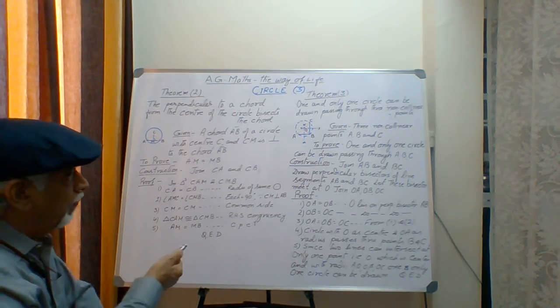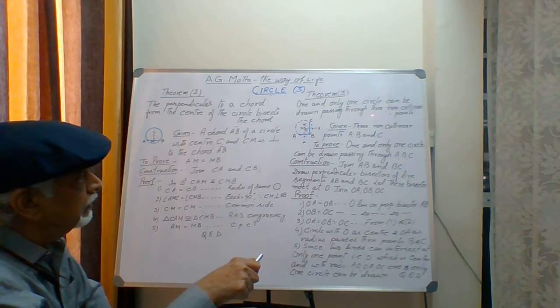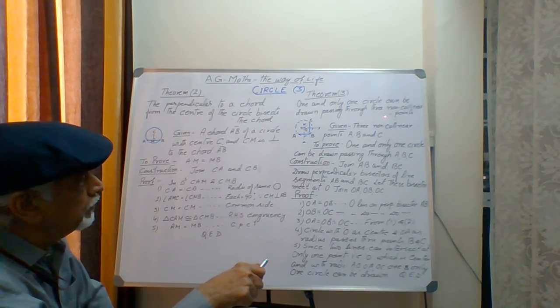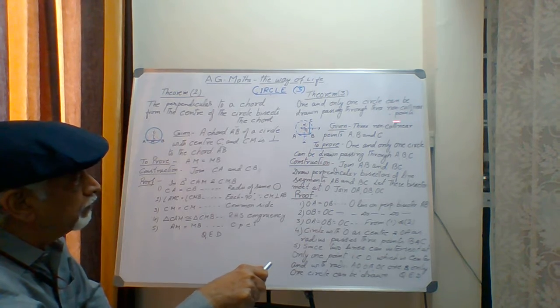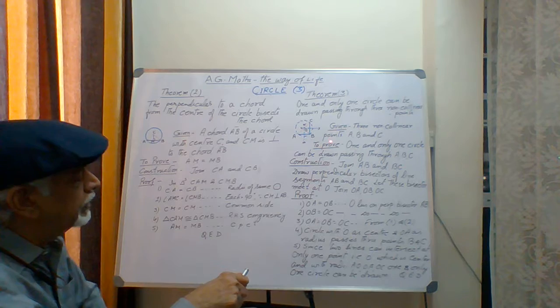Now the next theorem, the third theorem here. Look here: one and only one circle can be drawn passing through three non-collinear points. What is given here? Three non-collinear points are there.